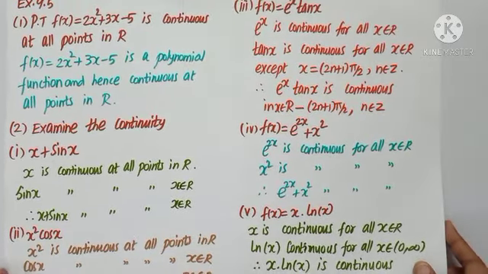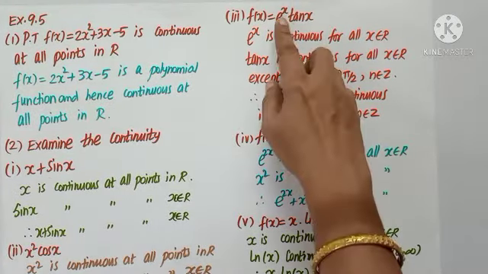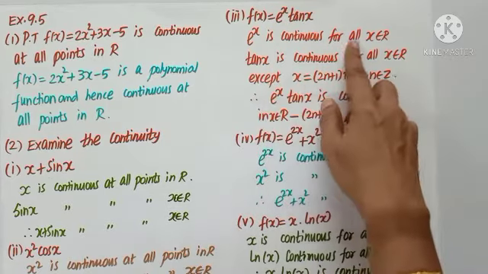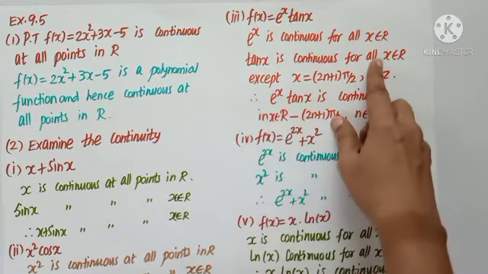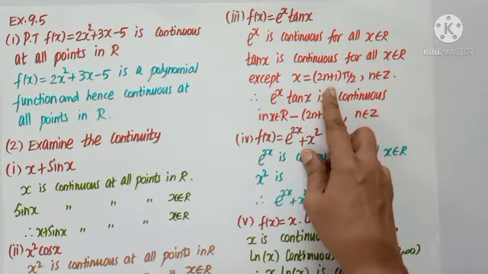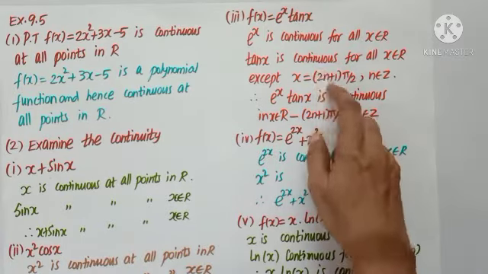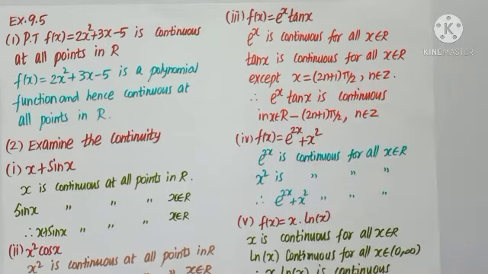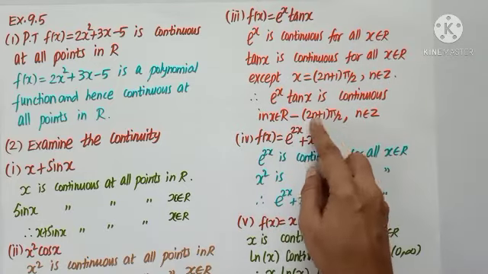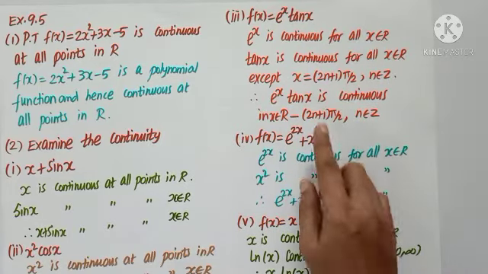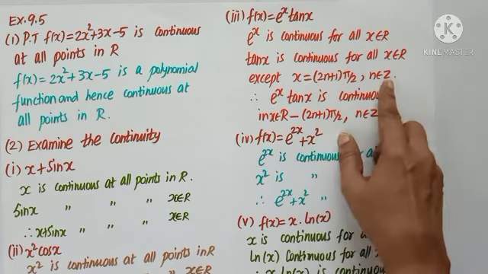Third subdivision, f of x is e power x tan x. Again, it's a product. e power x is continuous for all x belonging to R. tan x is also continuous for all x except odd multiple of pi by 2. So, we will remove where it is not continuous alone. So, the domain of tan x is R minus odd multiple of pi by 2. Whenever I say odd multiple, we write (2n plus 1) into pi by 2 where n is an integer.